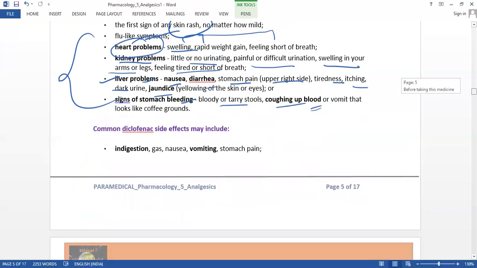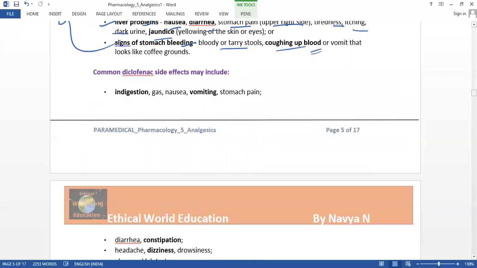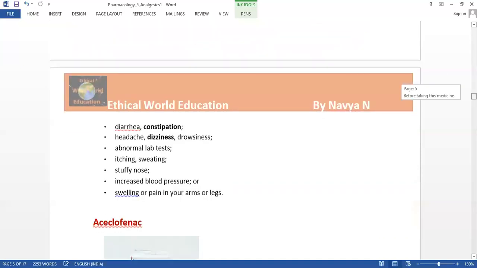Common diclofenac side effects may include, this is common, not only for the liver or kidney patients, this may occur in other patients also. It is common in the form of indigestion. Indigestion is common, it's not any great disease, it's just common. And gastric problems, nausea, vomiting, and stomach pain, these are the common effects from this drug.